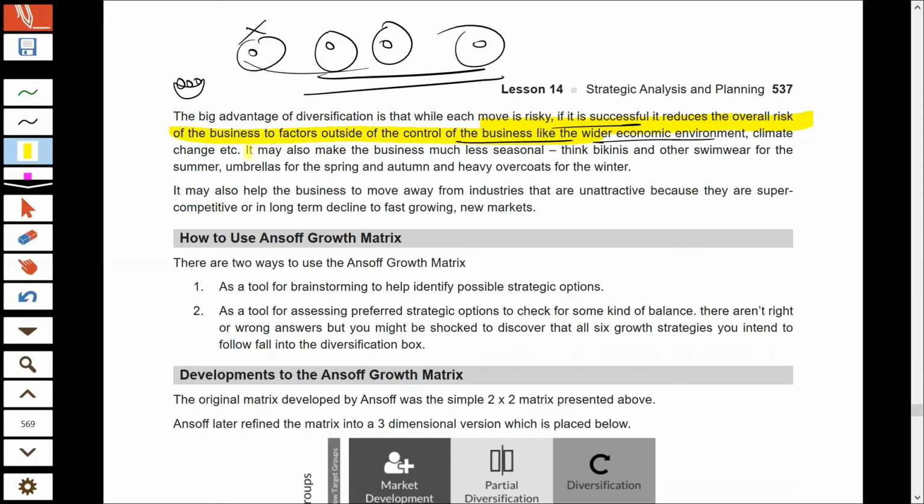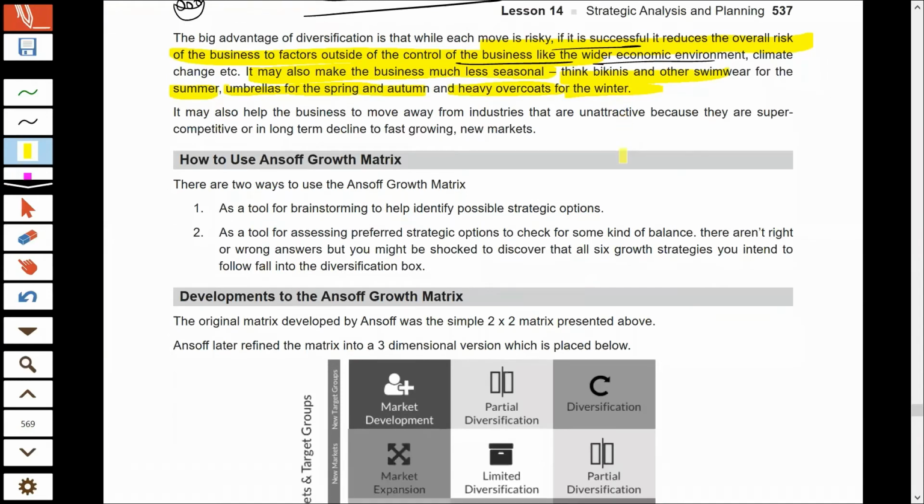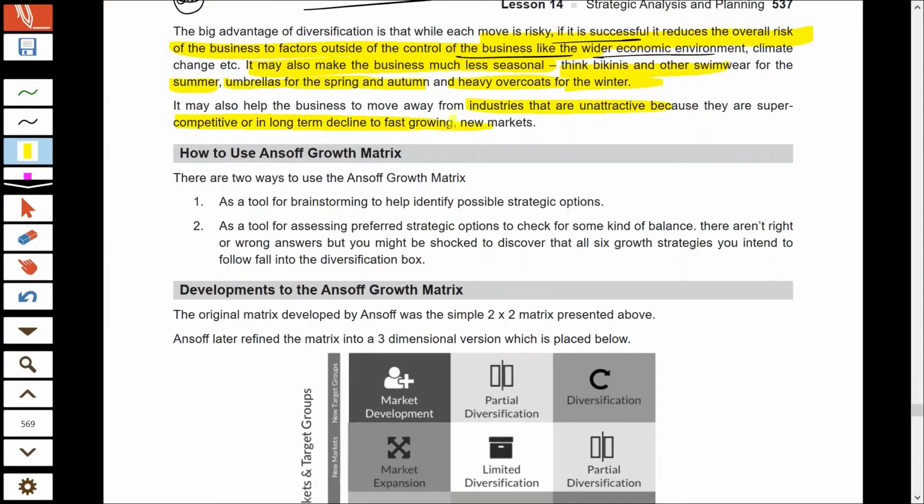Also, if your business was previously seasonal, now this seasonality will be reduced. Your business will no longer depend upon a single season. If you diversify, you can sell products in all different seasons. You can sell swim clothes in summer, umbrellas in spring and autumn, and heavy overcoats in winter. So that way diversification is actually a helpful strategy. But a company should diversify only after proper analysis, because if you go into an unattractive or super competitive industry, that will ultimately lead you to losses.